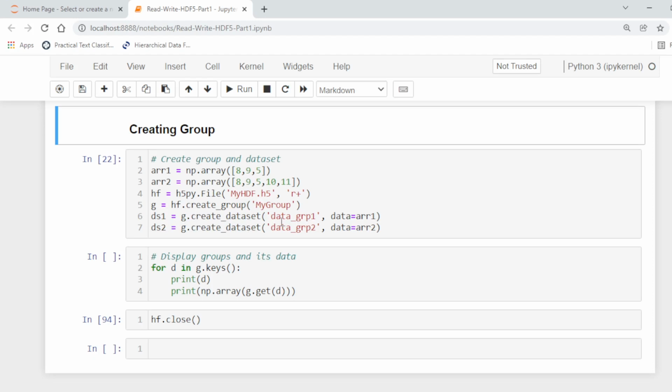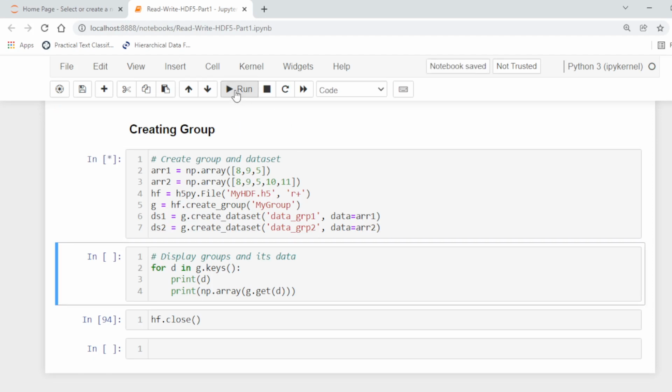Data group 1, this is the first data set in which we are using array 1, and the other is data group 2 using the data array 2. So in this way we can create a data set inside the group.